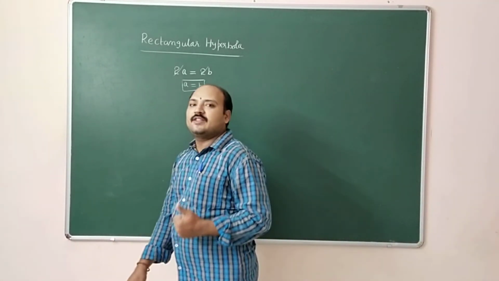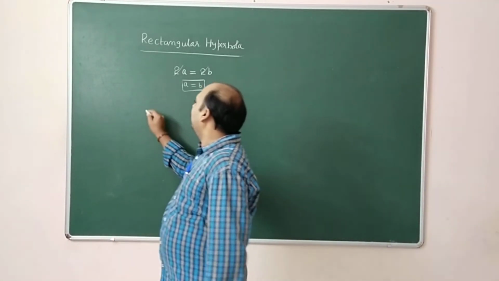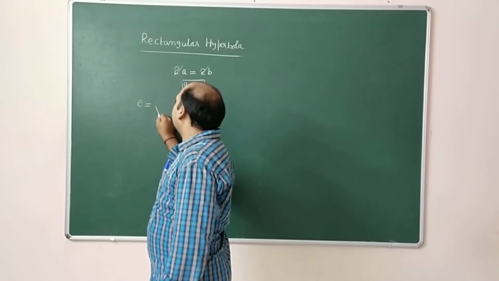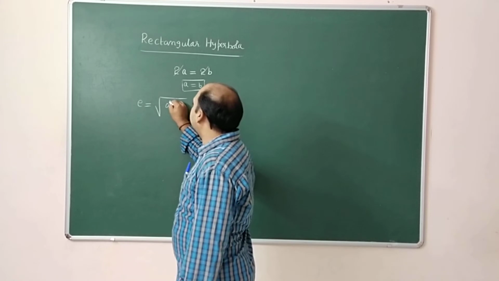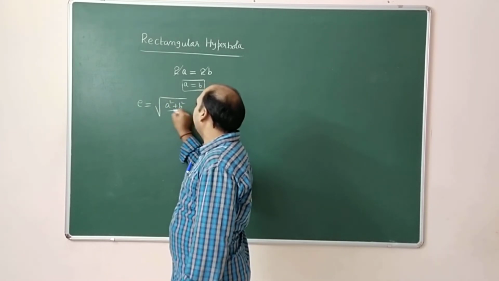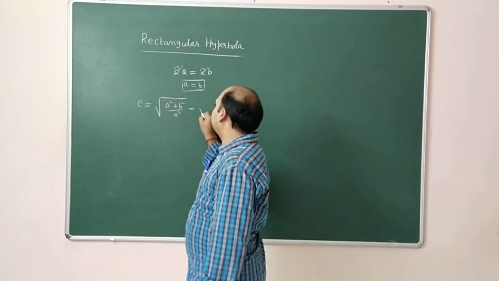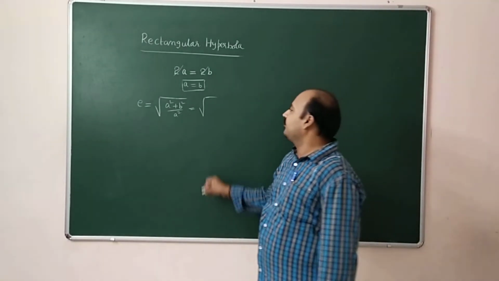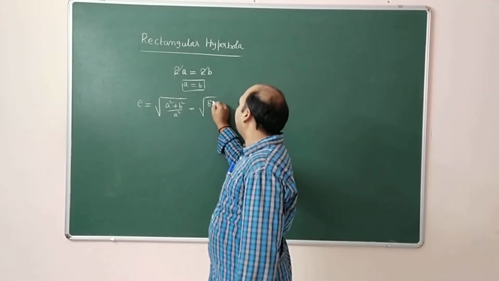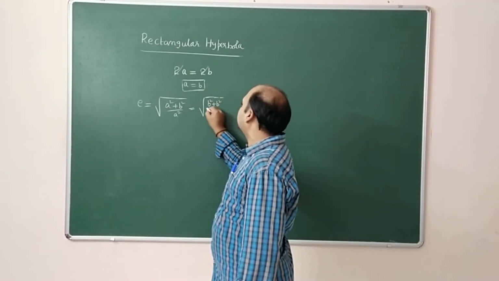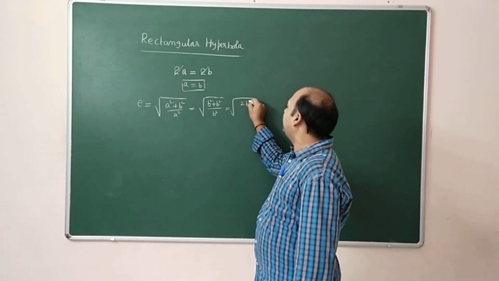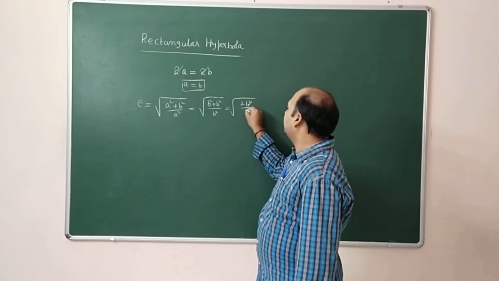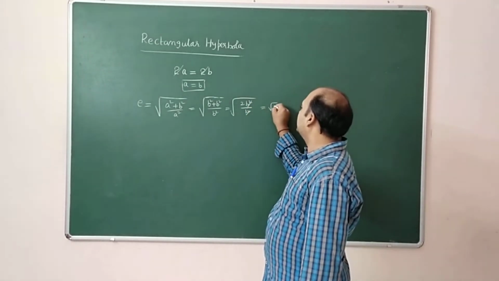Then how to calculate the eccentricity of rectangular hyperbola? Generally, the hyperbola eccentricity is e equal to root over a square plus b square divided by a square. Wherever a is there, you have to replace with b. It will become root of b square plus b square divided by b square, that means square root of 2b square divided by b square. b square gets cancelled, root 2.